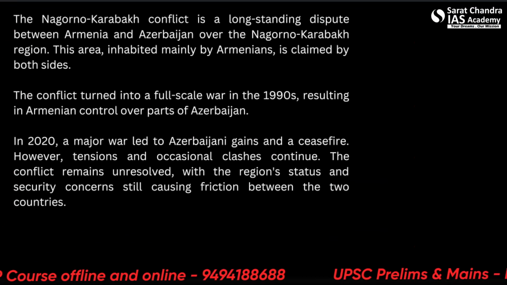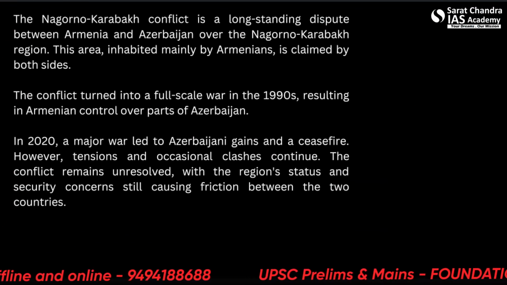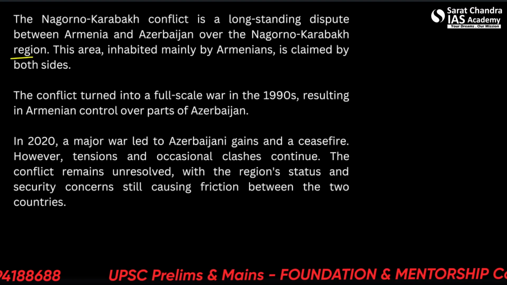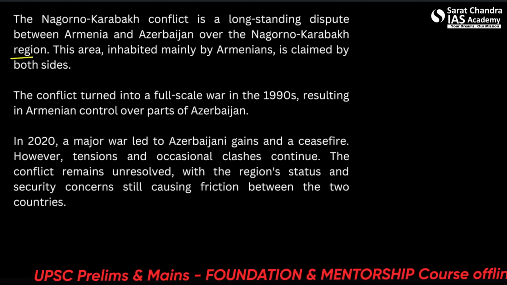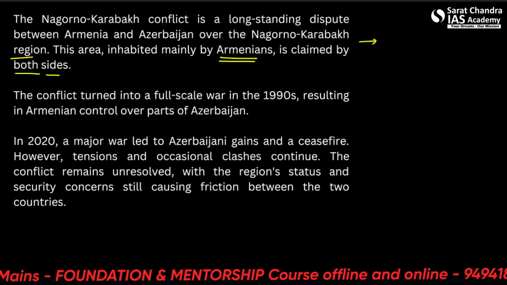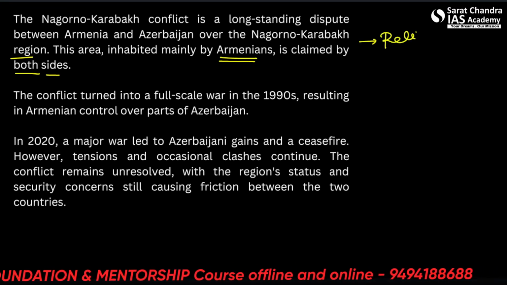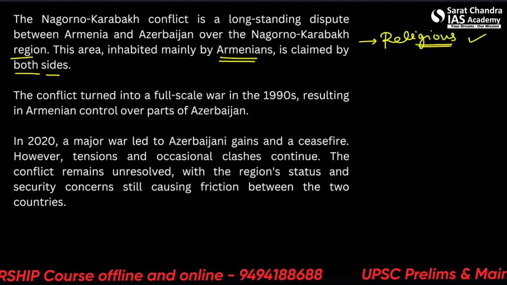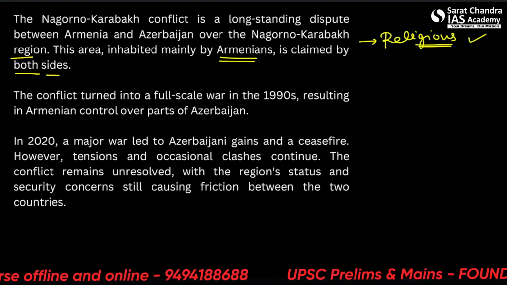It is a long-standing dispute between Armenia and Azerbaijan over the Nagorno-Karabakh region. This region, inhabited mainly by Armenians, is claimed by both sides. So here also some religious problems are there. The conflict turned into a full-scale war in the 1990s.